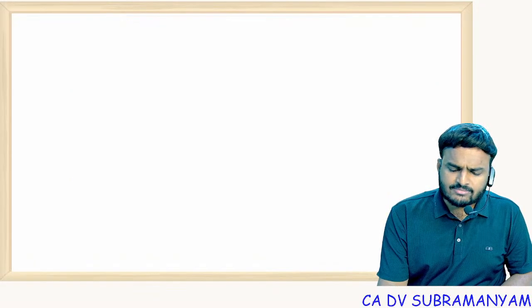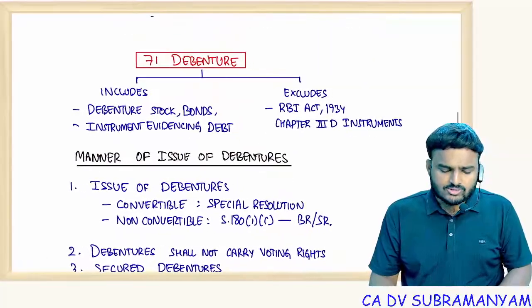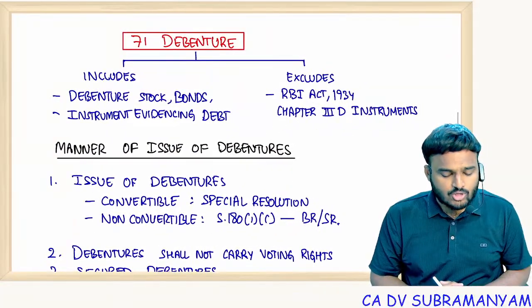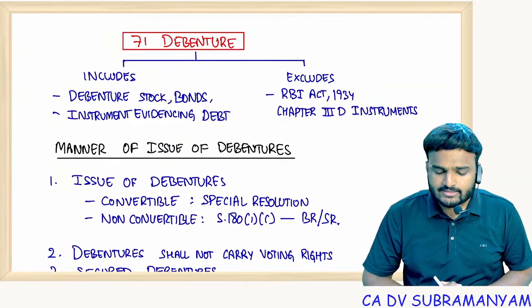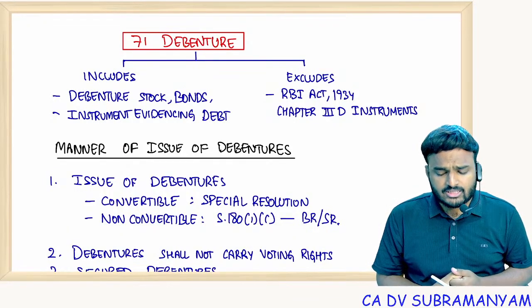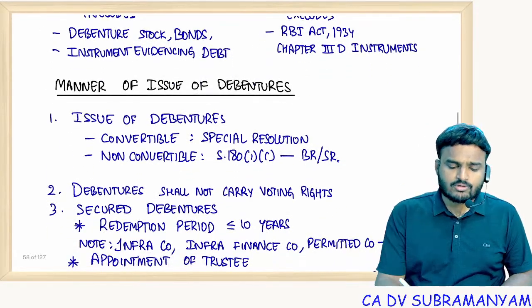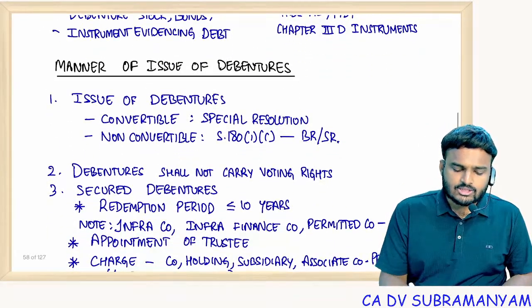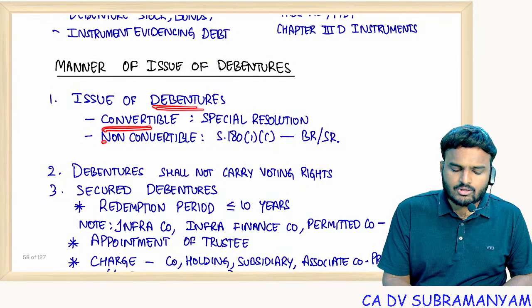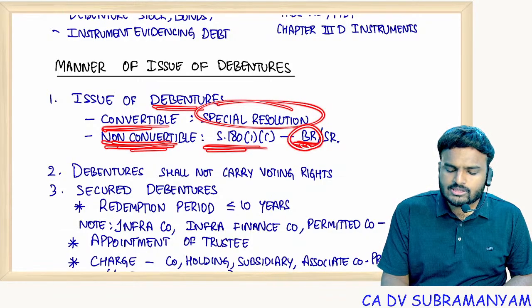On debentures, there is no exceptional question, direct questions only. Debentures include debentures, stock, bonds, and instruments evidencing debt. And debentures exclude instruments that were notified in chapter 3D of the RBI Act 1934. Manner of issue of debentures: you can issue debentures whether convertible or non-convertible. For convertible, a special resolution is required.